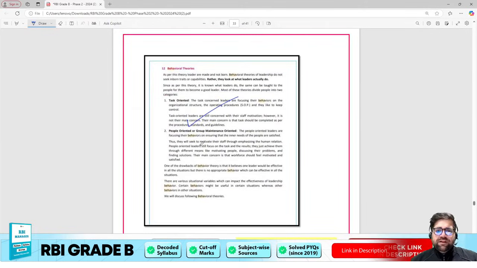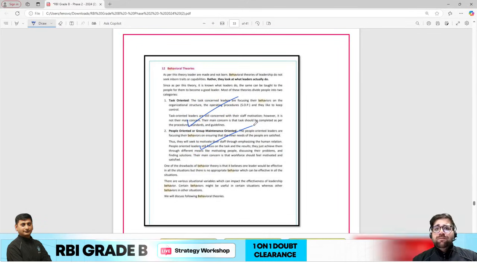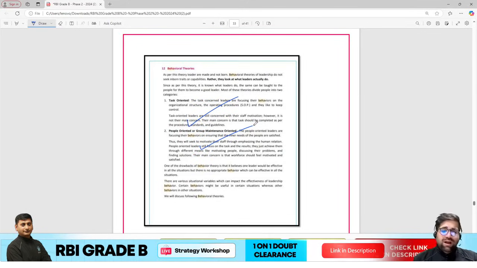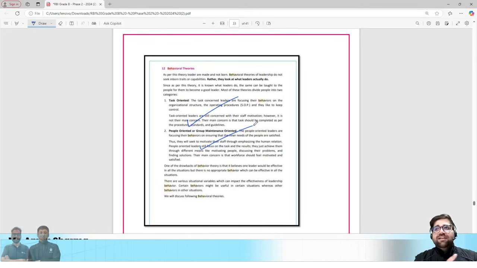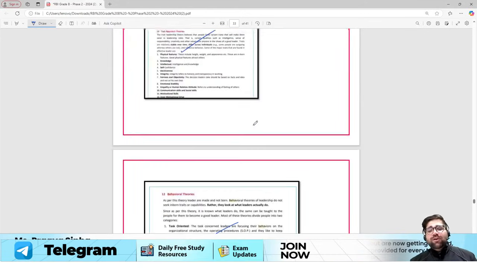Okay, behavioral theory, people oriented, task oriented. Now in behavior also you have multiple theories. Blake and Mouton is there. You also have Tannenbaum and Schmidt. They aren't different, I think, but still you have multiple theories in behavior, right? You have multiple theories, so how much will you write? So try to understand that first.